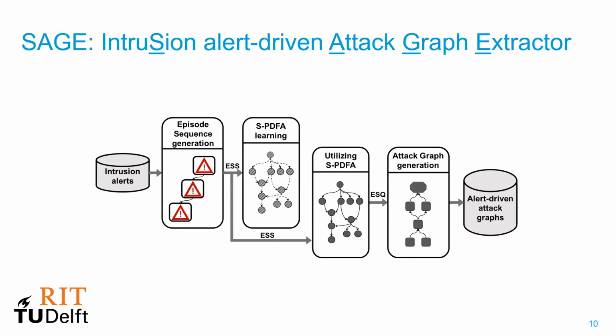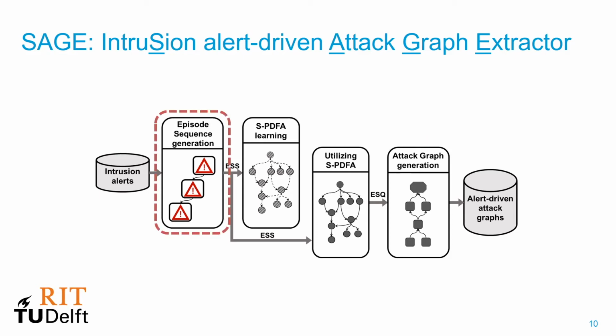So in this work, we proposed SAGE, which is an unsupervised sequence learning tool that mines patterns from intrusion alerts. The pipeline itself is pretty straightforward. It takes intrusion alerts as input, converts them into episode sequences pertaining to the different actions. These sequences are used to learn a suffix-based probabilistic deterministic finite automaton. This model is mainly responsible for accentuating severe alerts and for modeling context. Then the sequences are replayed through the SPDFA to enrich them with the context. And finally, these sequences are transformed into a graphical format, turning them into alert-driven attack graphs.